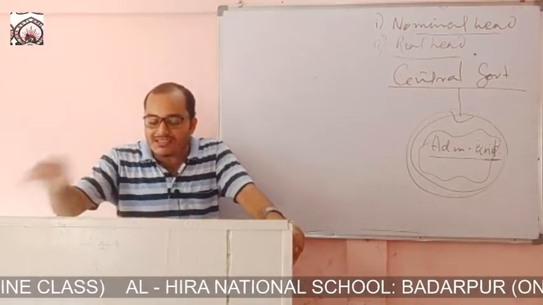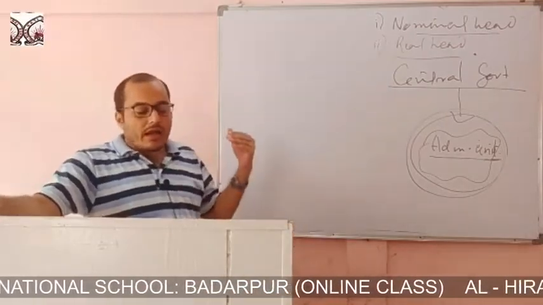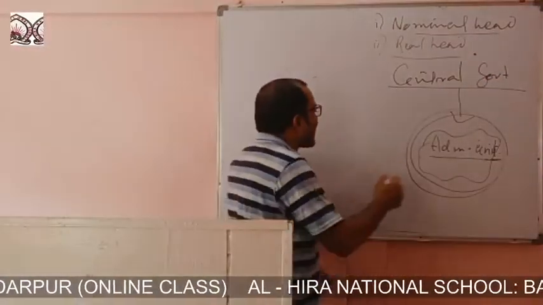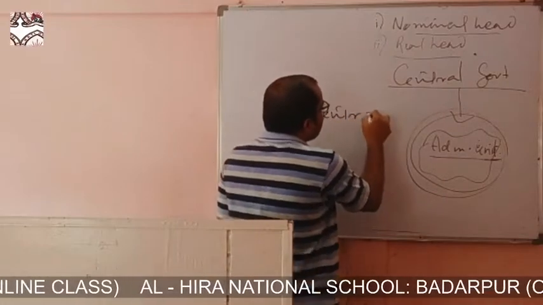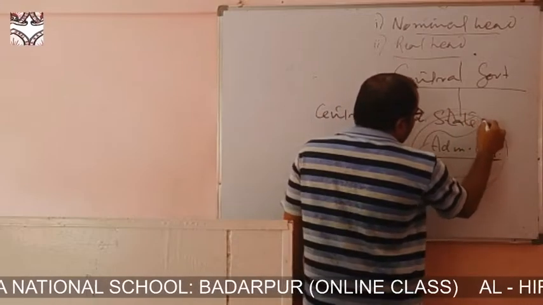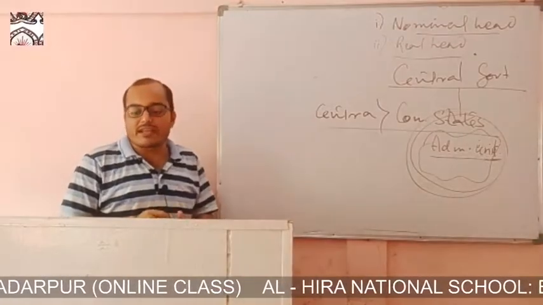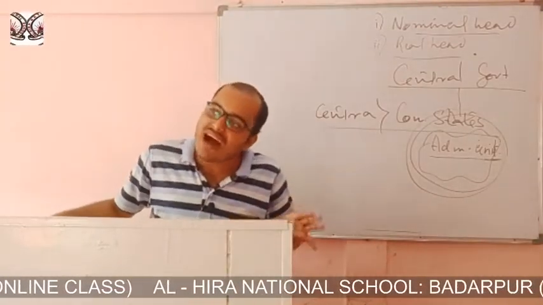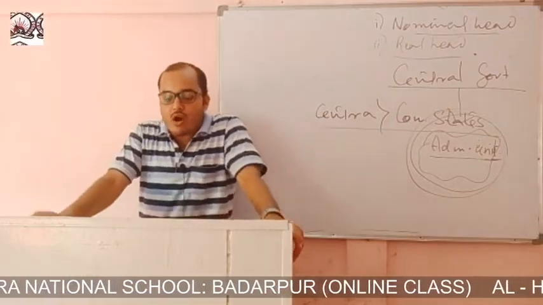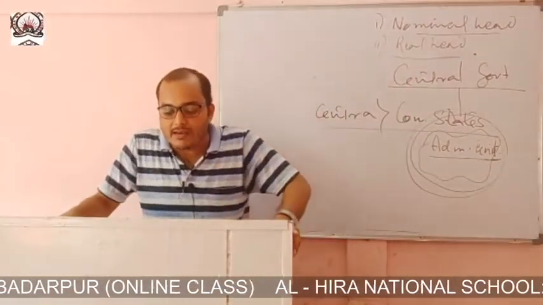Now, after discussing that, I will ask a question. In the unitary form of government, what did we get? One strong central government. But here in the federal government, the central government is there, and the constituent states or provinces are there. So separation of power between these two is there. It is known as the decentralization of power. Now, the first feature is the decentralization of power between the center and the constituent state.